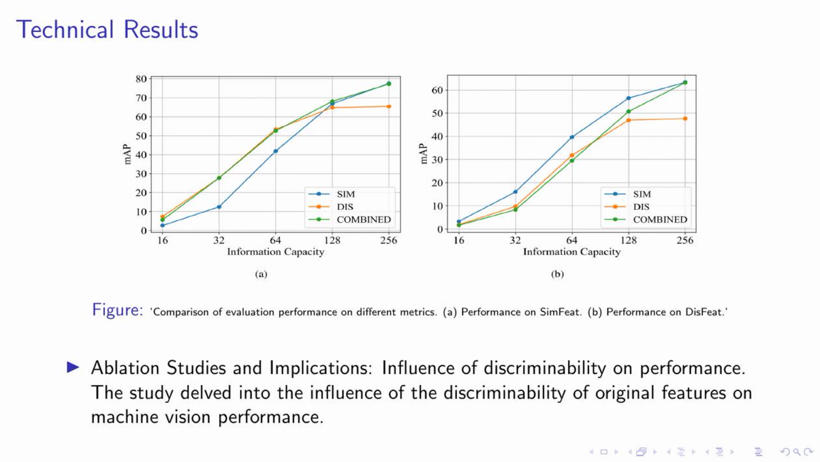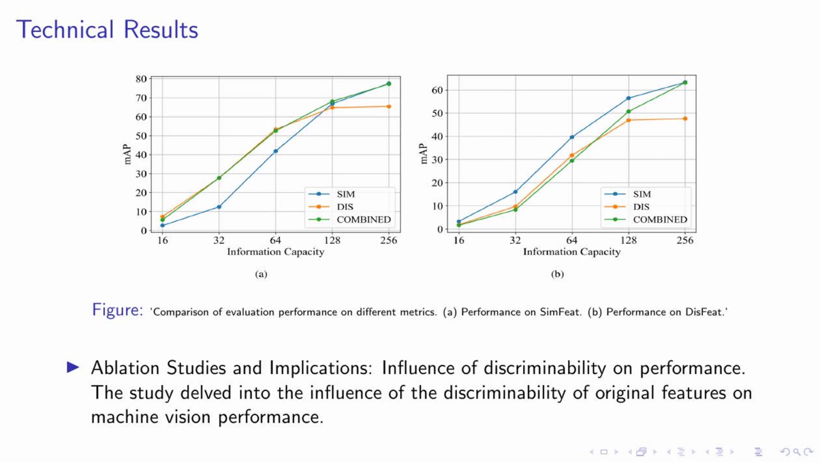Moving on to our technical results, let's take a look at this figure. It compares the evaluation performance on different metrics. On the left, we have the performance on sim-feat, and on the right, we have the performance on dis-feat. Now, let's delve into some ablation studies and their implications. One of the key aspects we focused on was the influence of discriminability on performance.